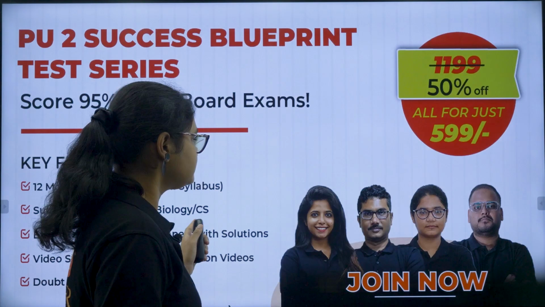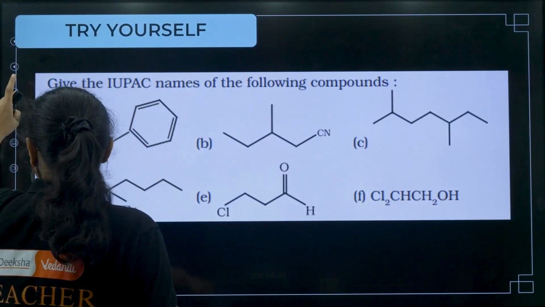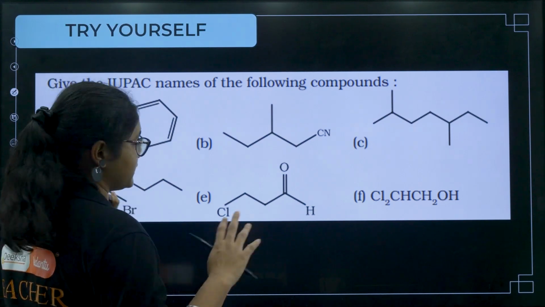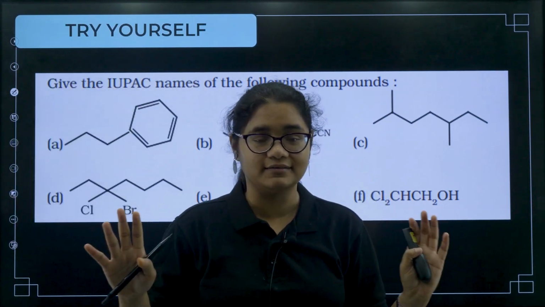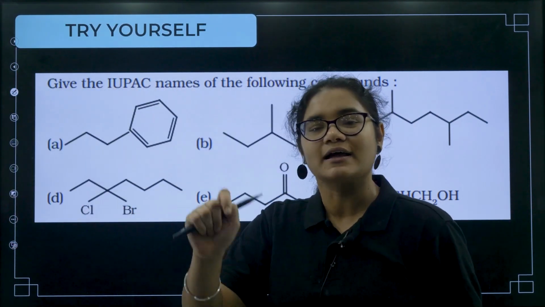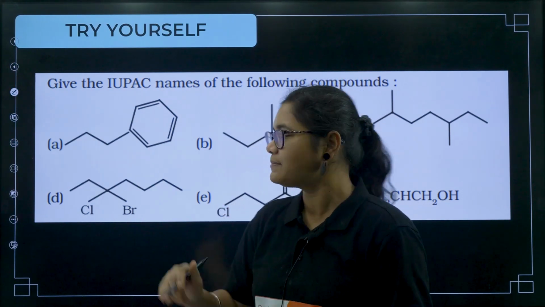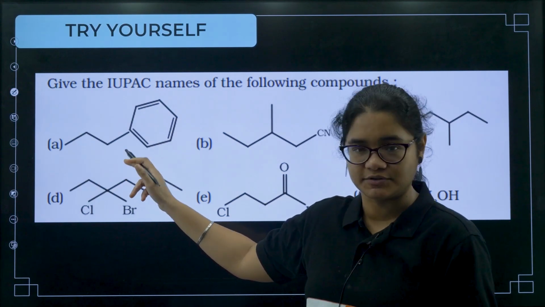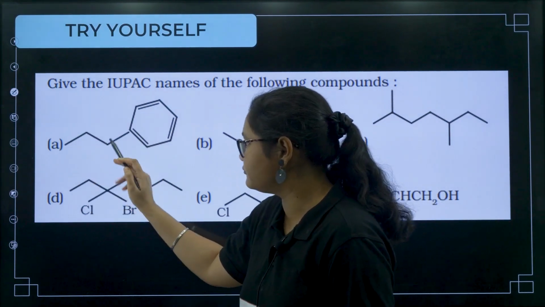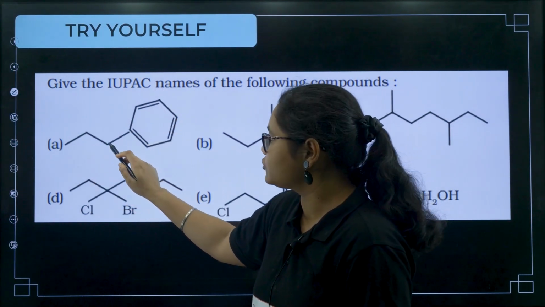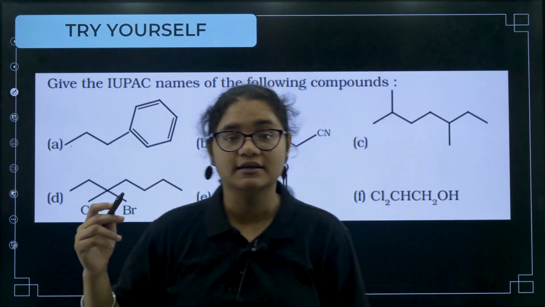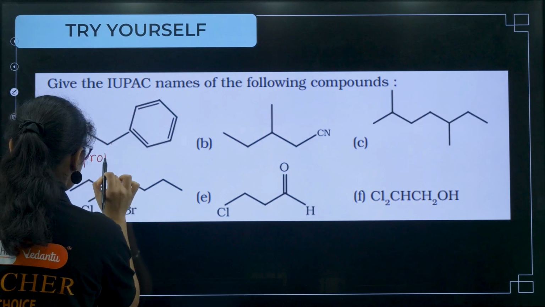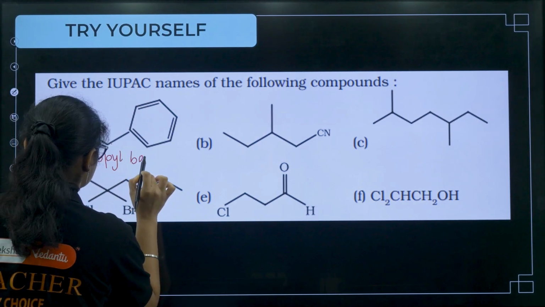Okay, fine. Now this was the homework question that I gave you from nomenclature. So first let us solve those questions, and if you have done these questions, please do not forget to comment down the answers here with me. Okay, so the first one, this is benzene, and here there is a substituent, right? The substituent name should come first and then the parent name. Here the substituent is having 3 carbons, so it is propyl, right? So I can write propylbenzene.